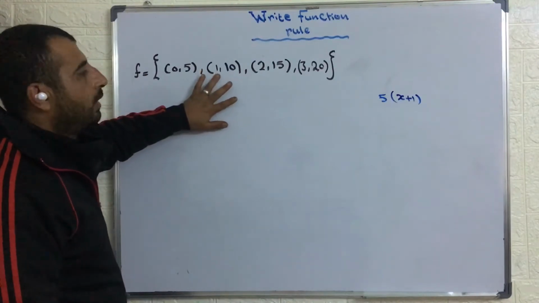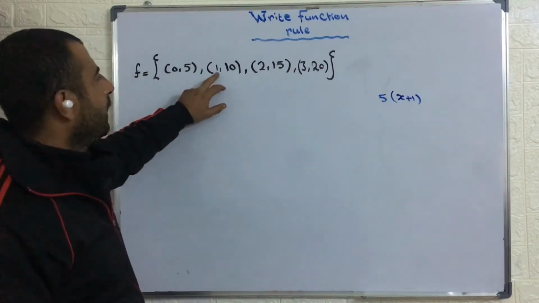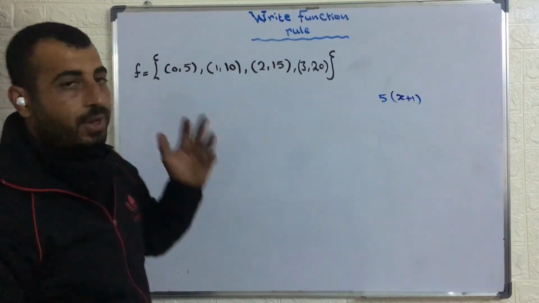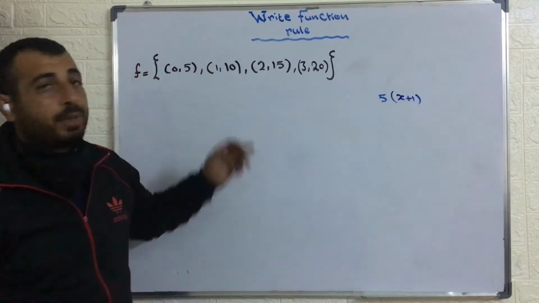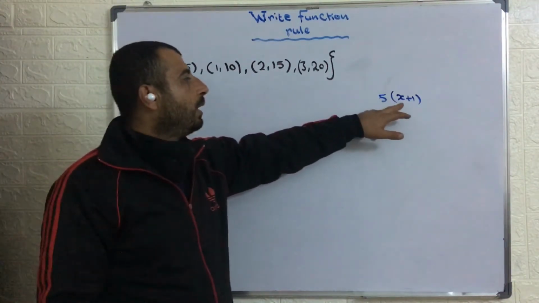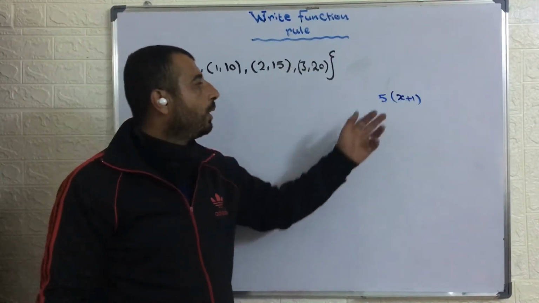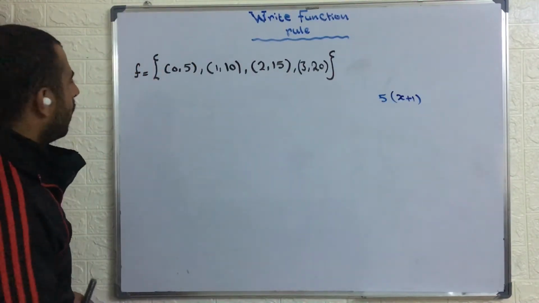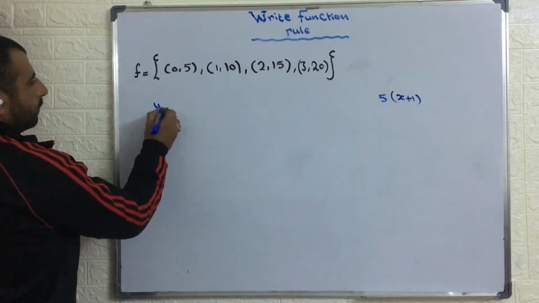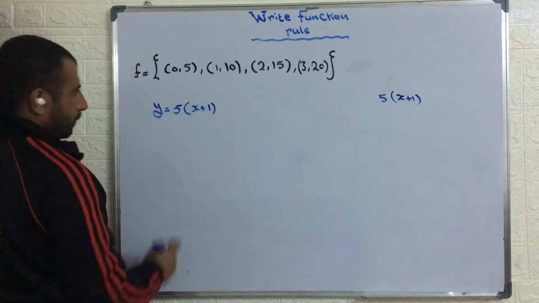Now, let me check here. 5 times (x plus 1). x plus 1, I mean add 1 to the first one here, so we will get 2. 2 times 5, we will get 10. So really we get y here. Same procedure, 2 plus 1 which is equal to 3, times 5 which is equal to 15. At the same time we will get this rule. So our rule will be y equals 5 times (x plus 1).